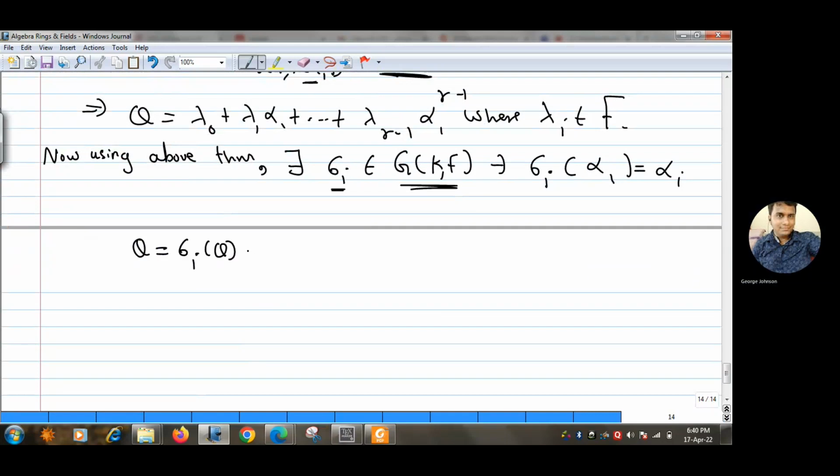Why is that true? Why is theta the same as sigma i of theta? Let us see.